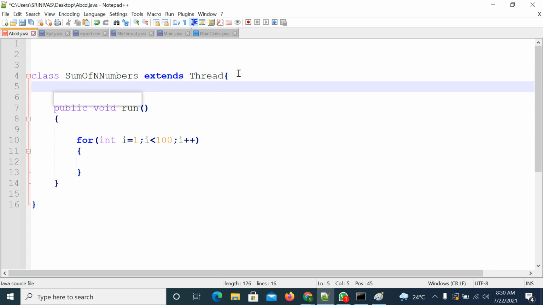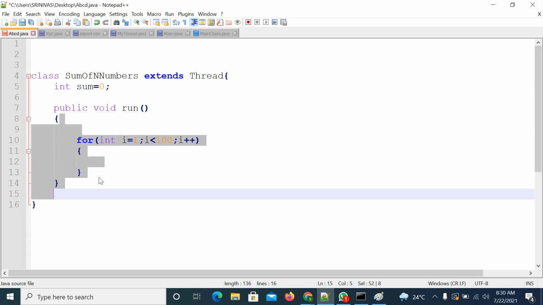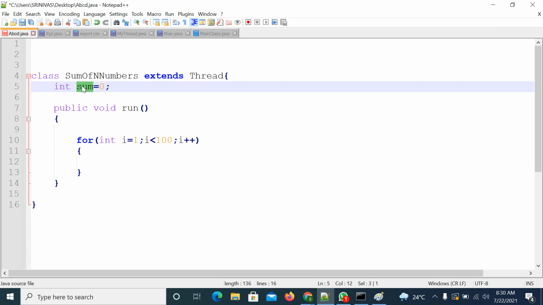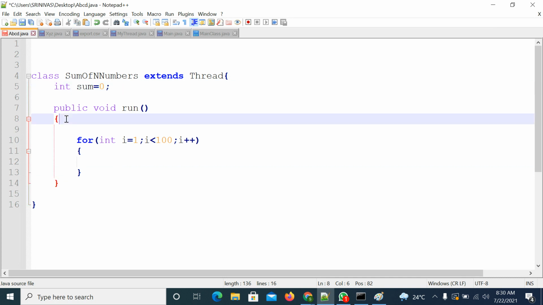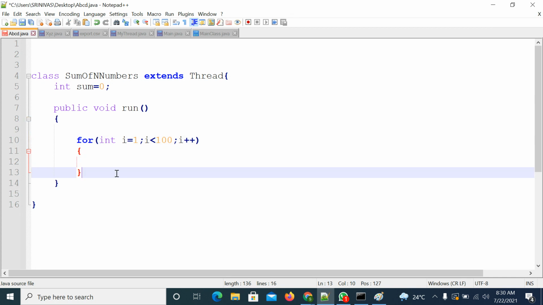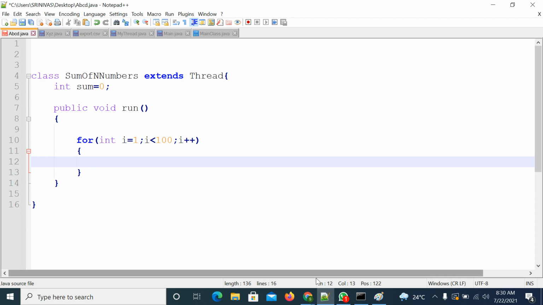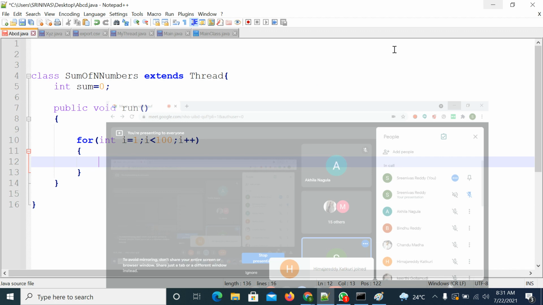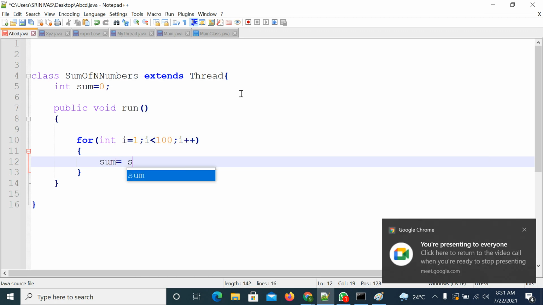For this, I will take one variable, int sum equal to 0. I'm taking an instance variable, not a local variable. Why? Because I want to share this variable with another class. If it is a local variable, the scope will be up to that method only. Now I'm trying to calculate the sum, that is sum equal to sum plus i.